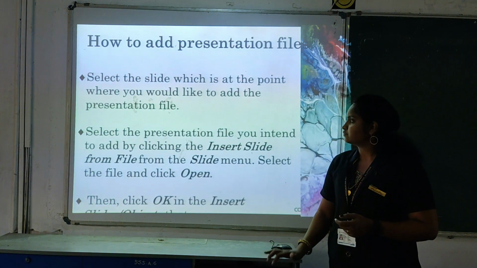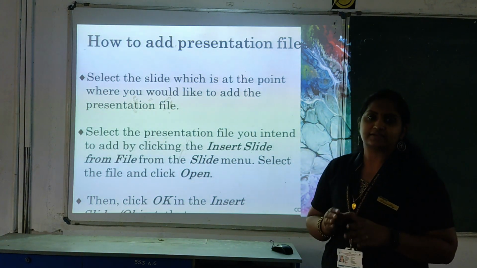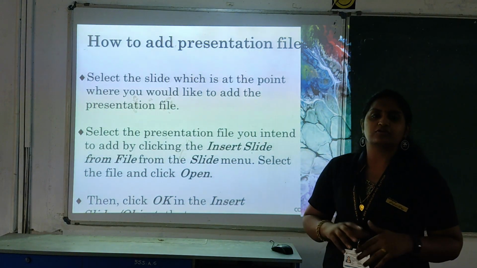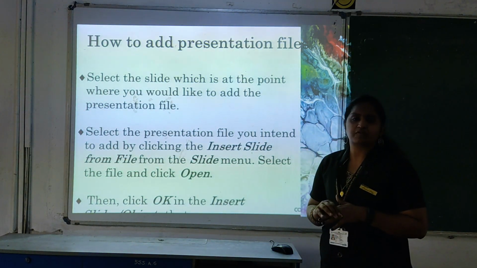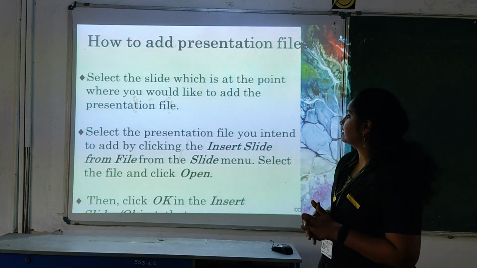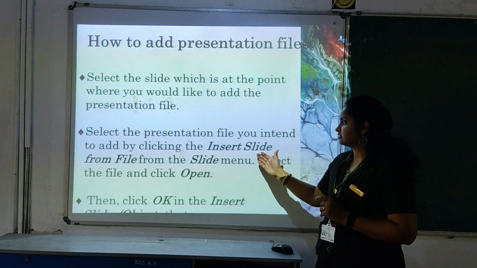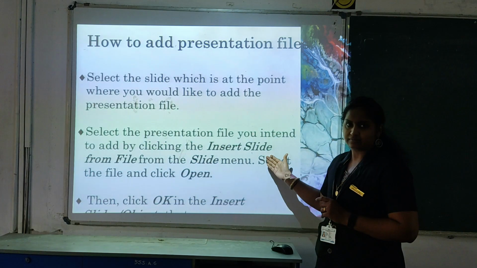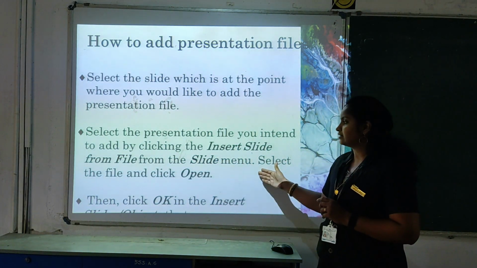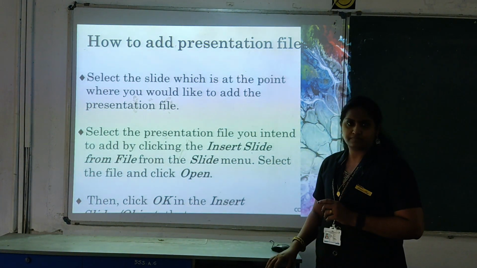Okay, and next one is how to add presentations. So in our presentation you can add another presentation file also. If you want to include the slides of a presentation in your new presentation, you can add that. So how can we do that? Select the file which you want to add by selecting insert slide from file. Okay, from the file menu you can add the content and click open, so your content will be displayed.